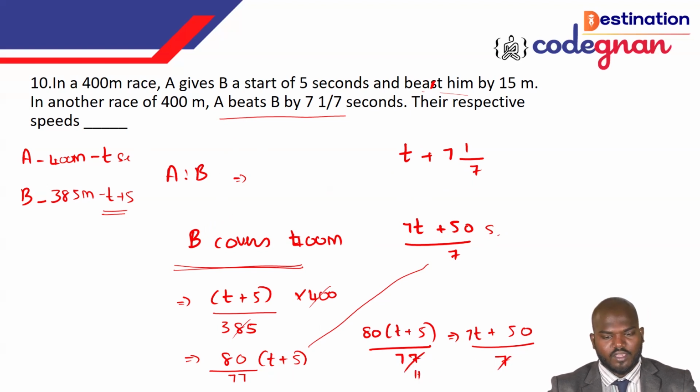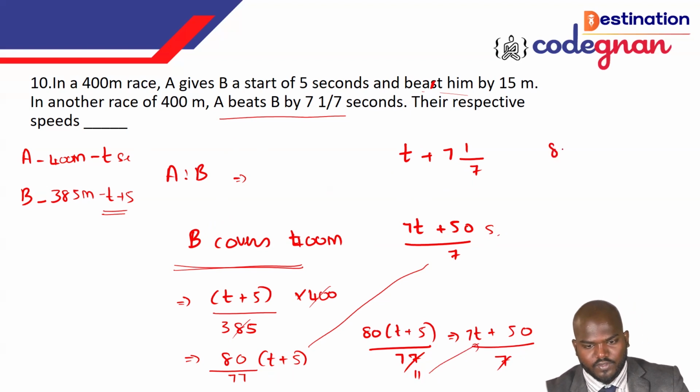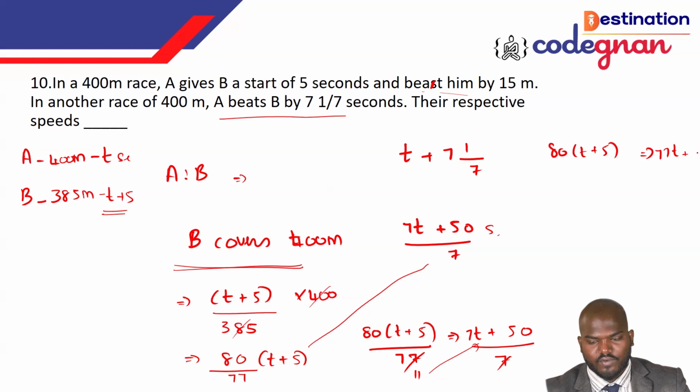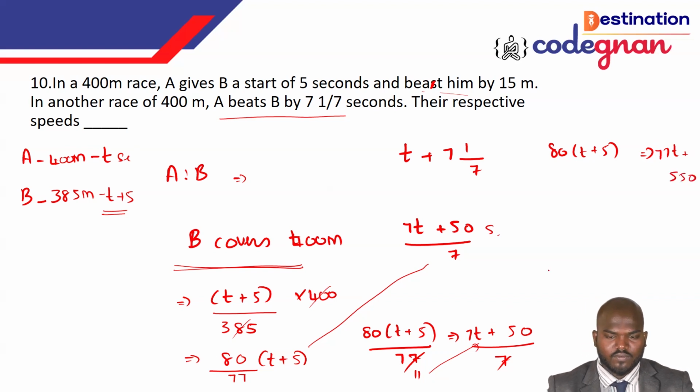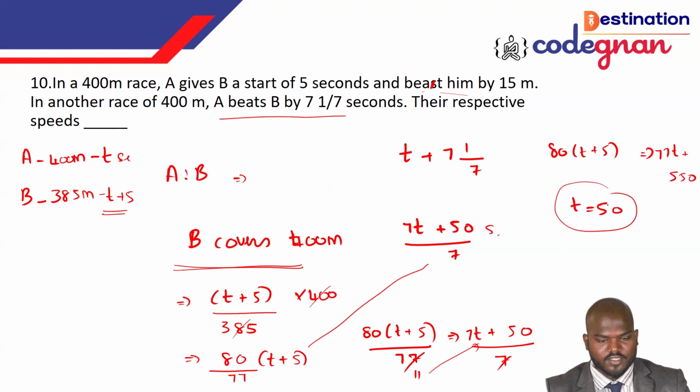If I keep the 11 this side, it goes that side. So if you manipulate the value, 80 times t plus 5 is equal to 77t plus 550. If you deal with this one, guys, you will get the value t equal to 50 seconds.